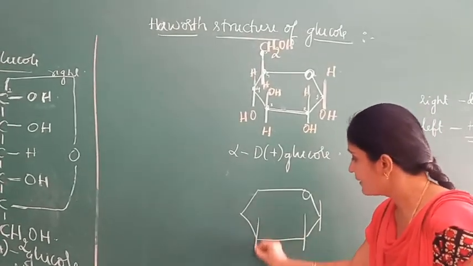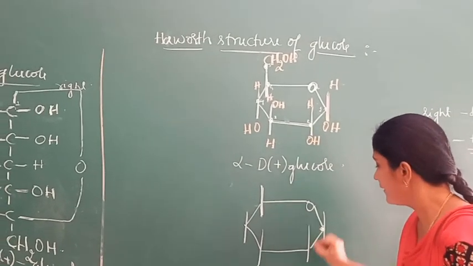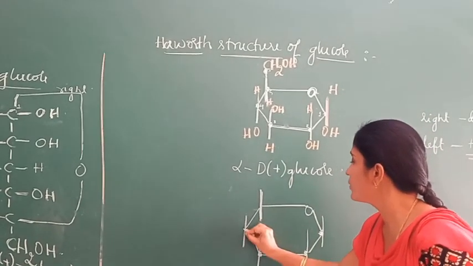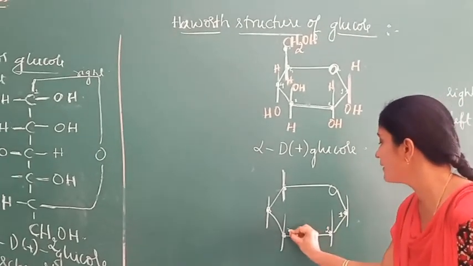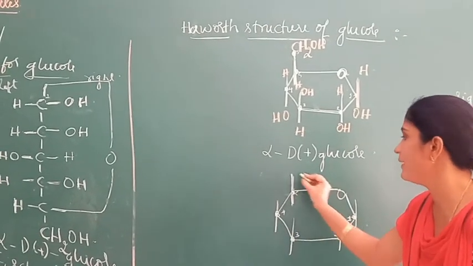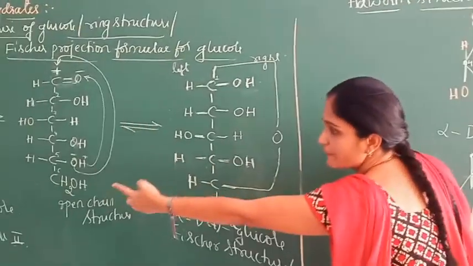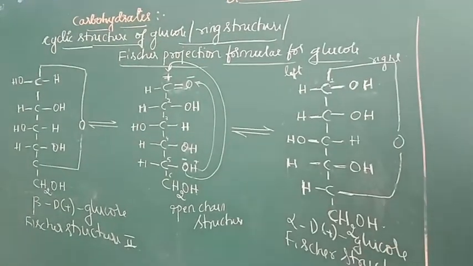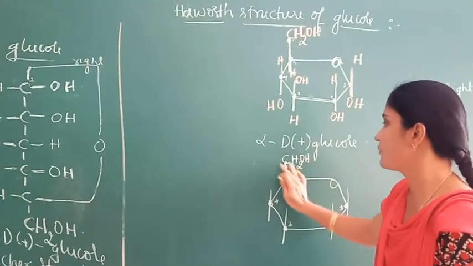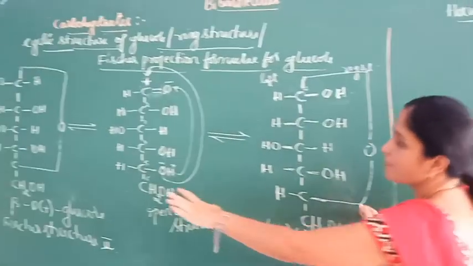Draw the lines like this and number the carbons: first, second, third, fourth, fifth, and sixth. In the beta form also, the sixth position has a CH2OH group, which is always fixed.